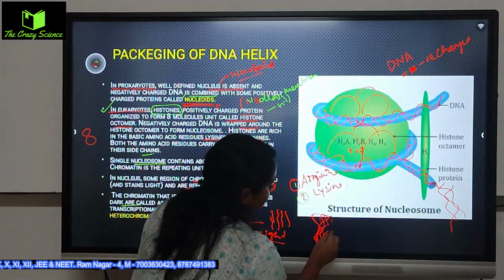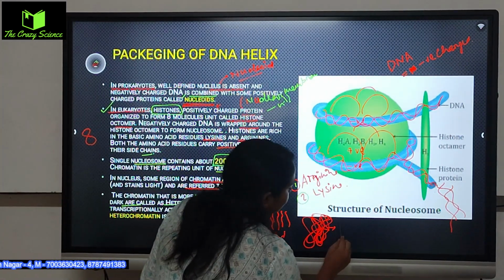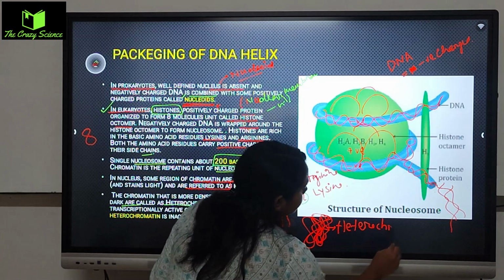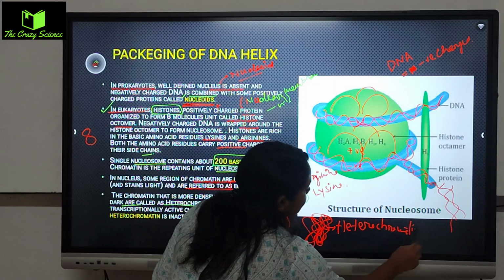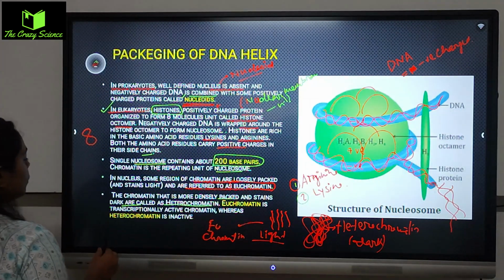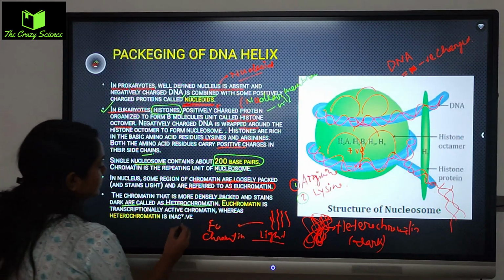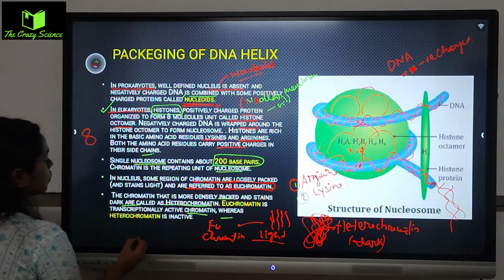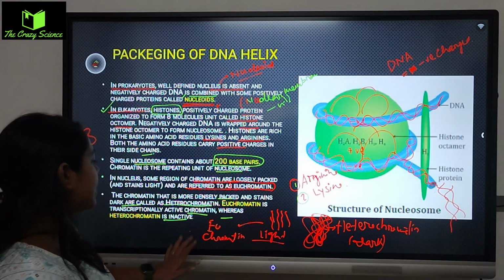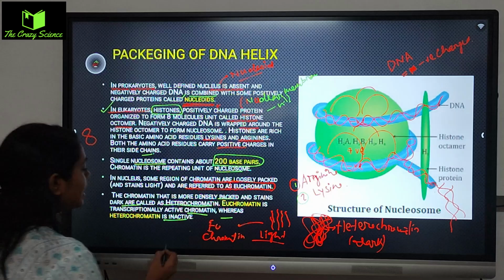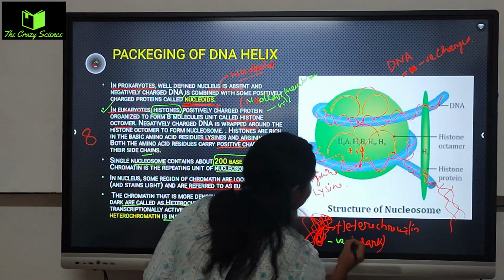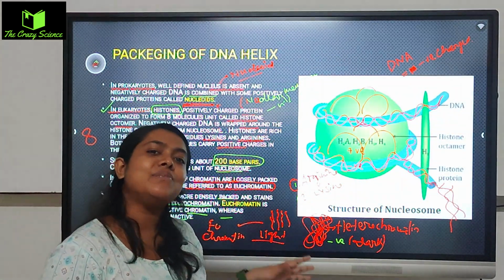And you can see that here is just a network of chromatin. This is called the heterochromatin, and it is quite dark in color. The euchromatin is transcriptionally active chromatin, whereas the heterochromatin is inactive. So euchromatin is very active because it is light-stained also. এটা একটা active chromatin, but heterochromatin খুব densely থাকে, they are quite dark stained, they are not that active, they are inactive all the time.